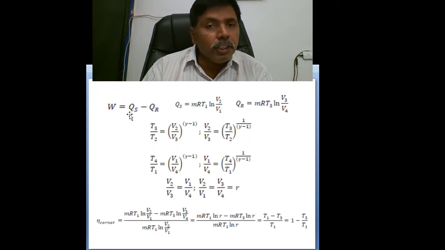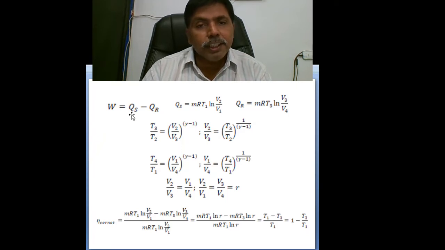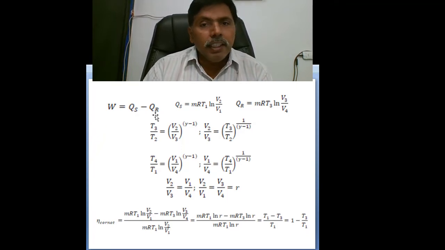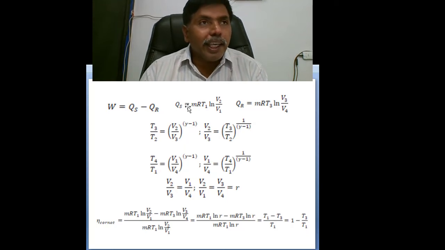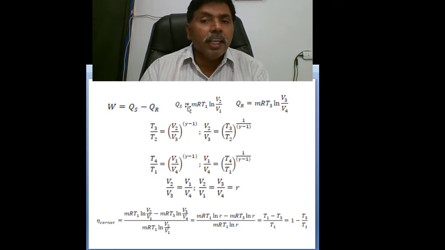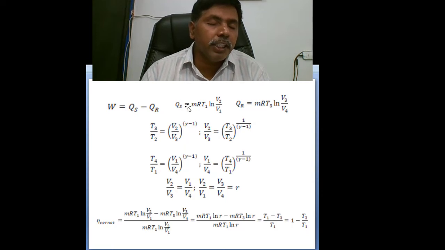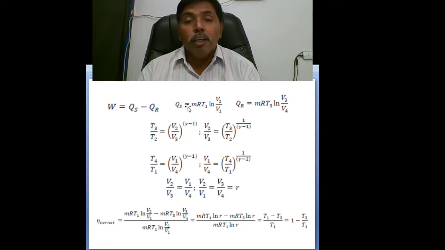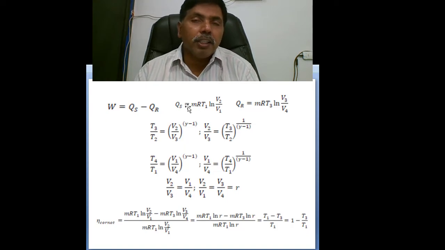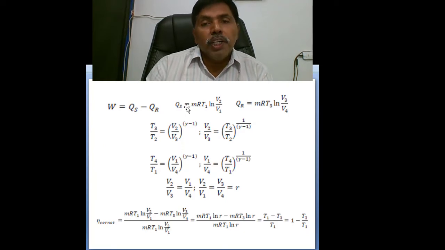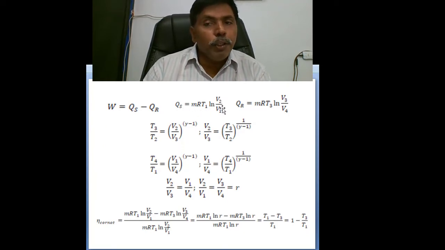Next, work done equals heat supply minus heat rejection. Here heat supply equals mRT1 ln(V2/V1). There in the equations I already discussed P1V1 ln(V2/V1). In place of it, it obeys the characteristic gas law. Why? Because we selected the medium as a perfect gas. So automatically PV equals mRT. So in place of P1V1 I replaced it by mRT1. So heat supply equals mRT1 ln(V2/V1).